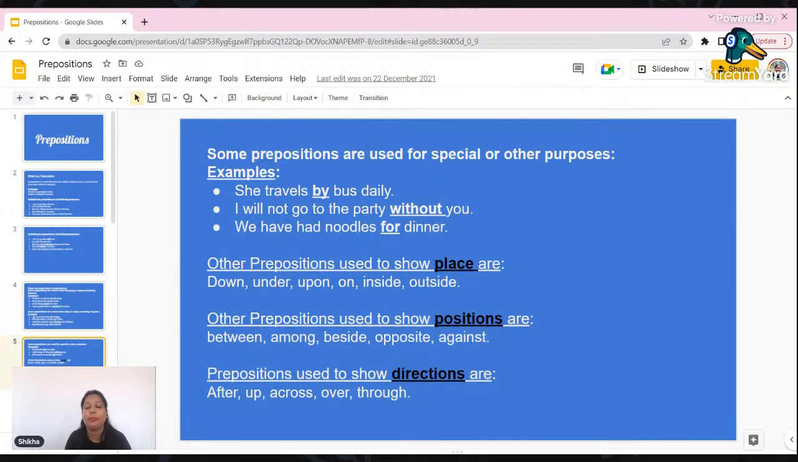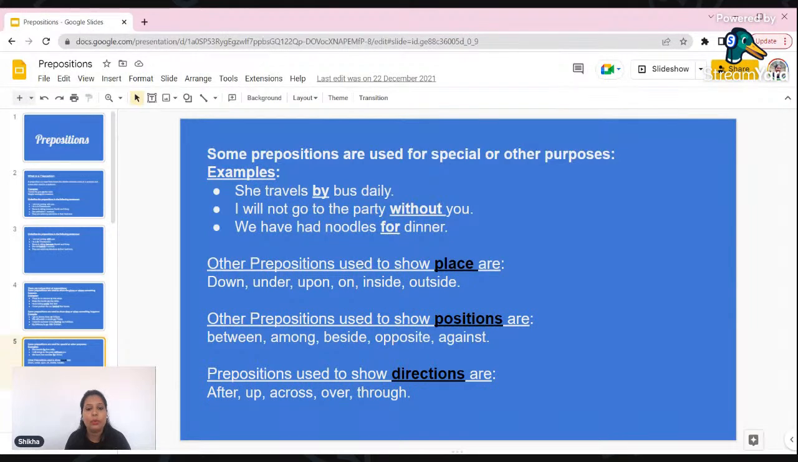Some prepositions are used for special or other purposes. Examples: she travels by bus daily. So when you want to say आप किससे travel कर रहे हो, मैं बस से ऑफिस जाती हूँ, मैं ट्रेन से ऑफिस जाती हूँ, ट्रेन से, बस से, for this we use by. I go to office by bus, I go to my office by train. That means what you are using.